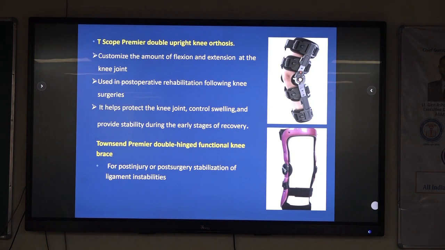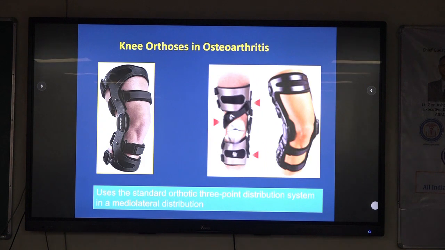Townsend premier double upright knee orthosis, customize the amount of flexion and extension at knee joint, used in post-operative rehabilitation following knee surgeries. It helps protect the knee joint, control swelling and provide stability during the early stages of recovery. Townsend premier double upright, again used in post-surgery stabilization and controlling the knee.